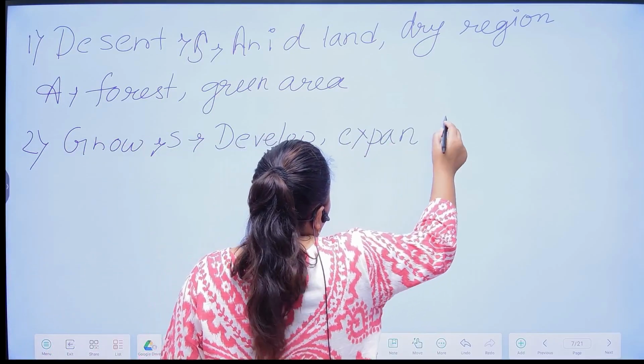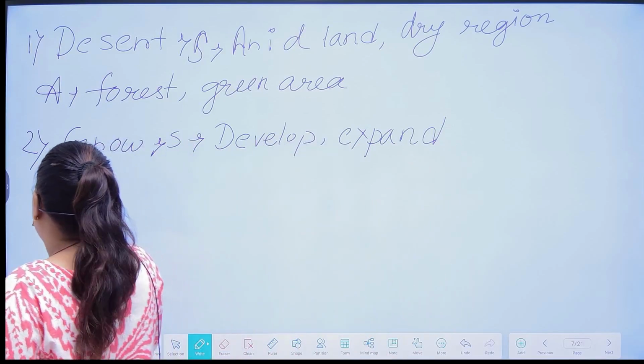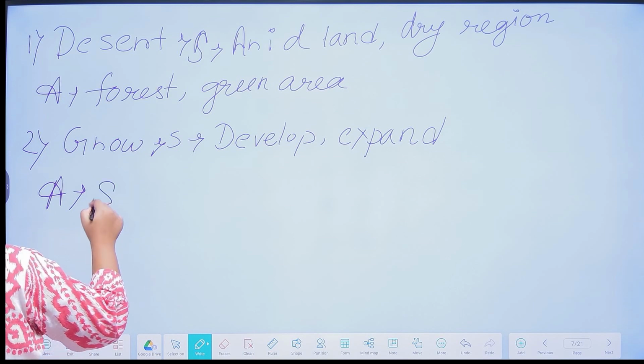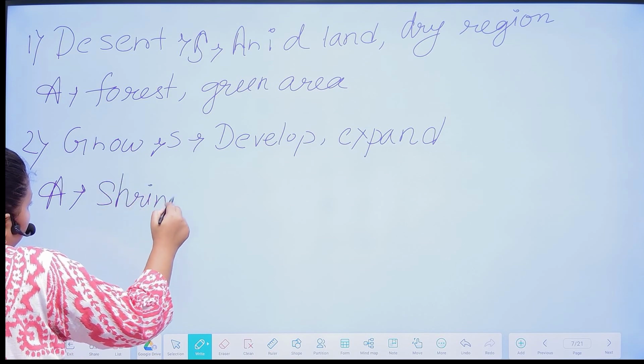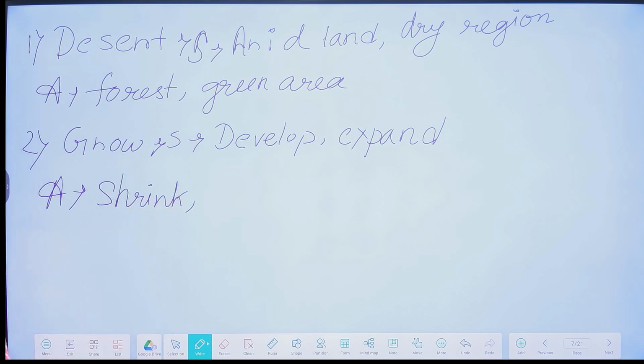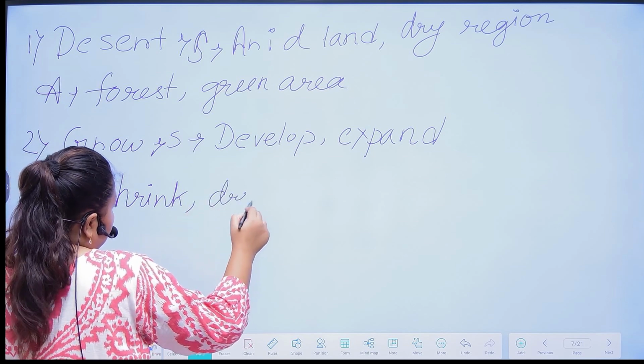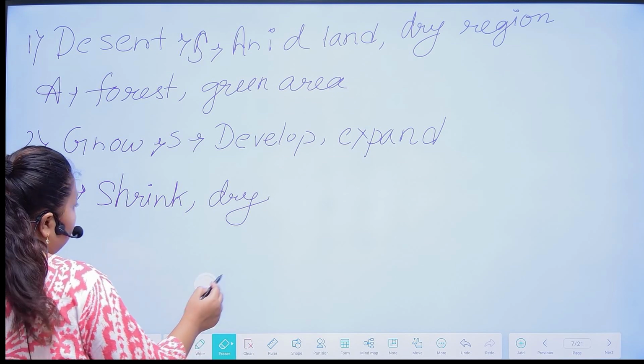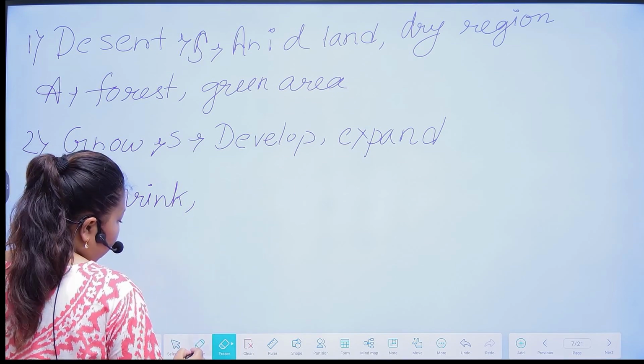So these are the synonyms of grow. Now the antonyms of grow are shrink and die.